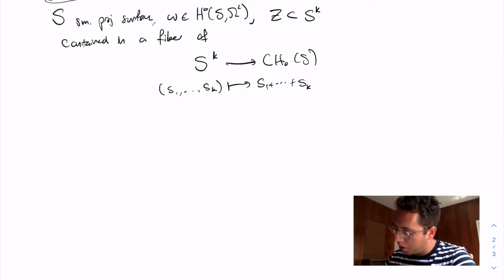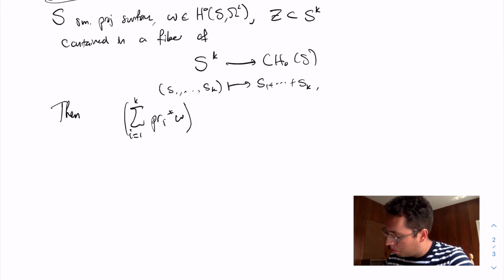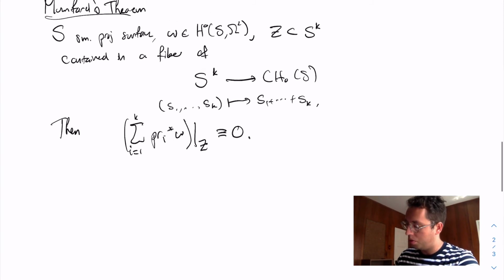So under such a situation, the following 2-form restricts to 0 on Z. I can look at the sum from i equals 1 to K, take the ith projection, and then pull back omega. So this is a 2-form on S to the K. It's a holomorphic symplectic form on S to the K, essentially. And I can restrict this 2-form to Z, and I get something which is identically 0. So basically Z is totally isotropic for this 2-form.